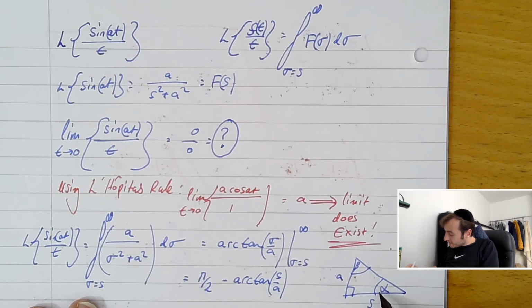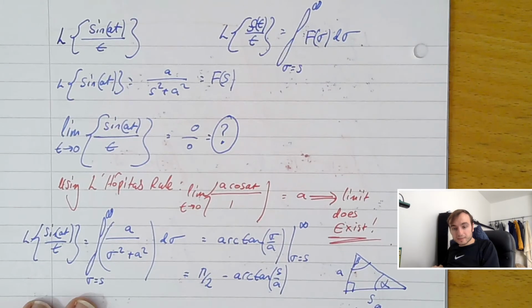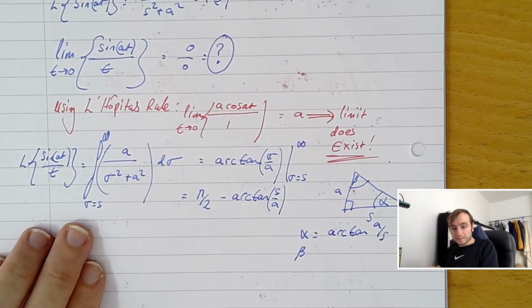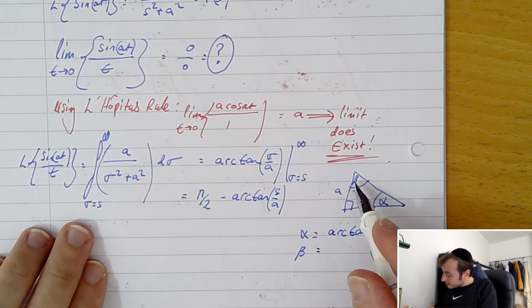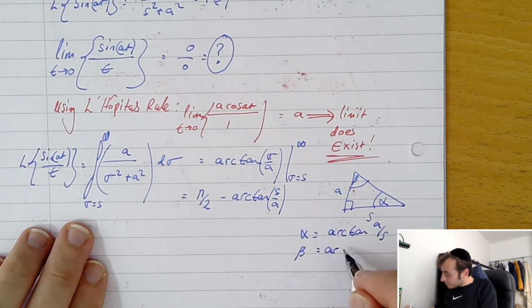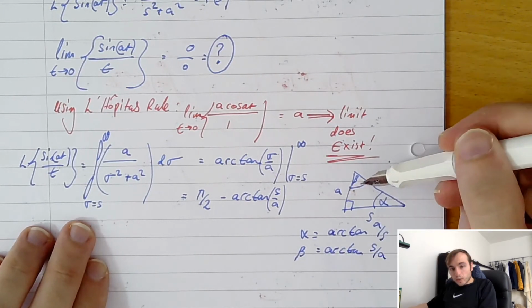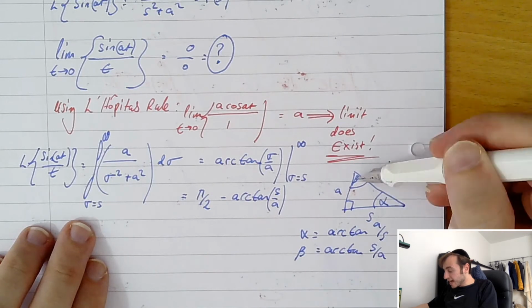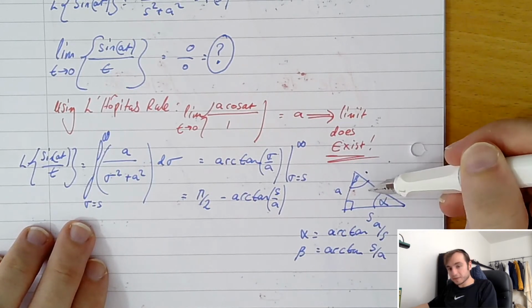We can say that alpha equals the arctangent of a on s, and that the beta angle here is going to be again the opposite over adjacent, s on a. So the beta is going to equal arctangent s on a. And we can see that alpha plus beta have to equal 90 degrees, pi on 2.